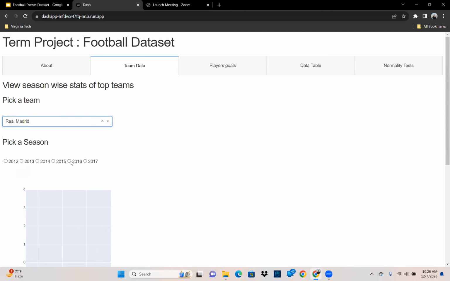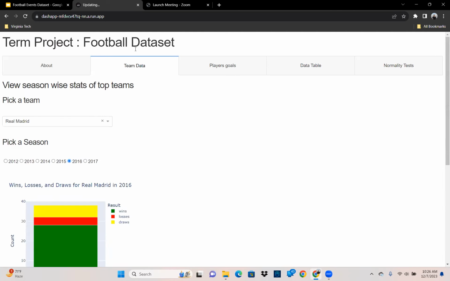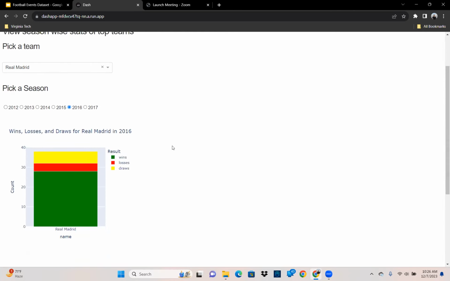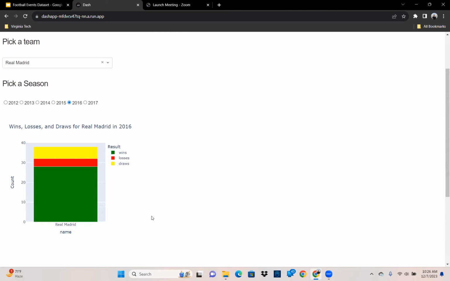For instance, if we take Real Madrid and 2016, as we can see, the usage of drop down and radio button has been done here, and currently the data set is being updated. The first plot is a stacked bar plot which shows the number of wins, losses, and draws for Real Madrid in 2016. As we can see, Real Madrid is a performing team and they have a lot of wins.